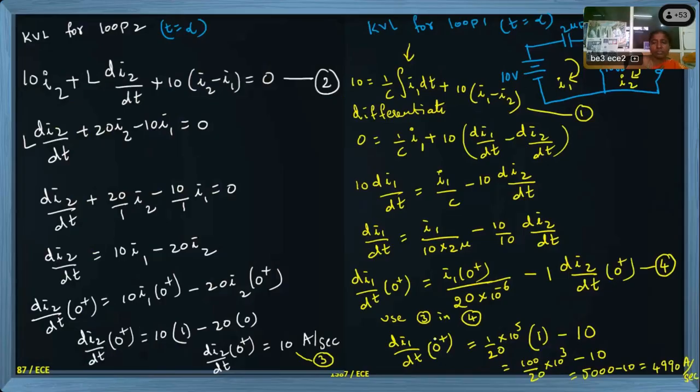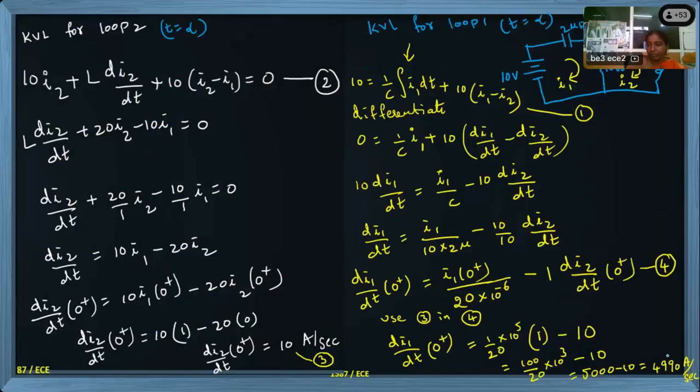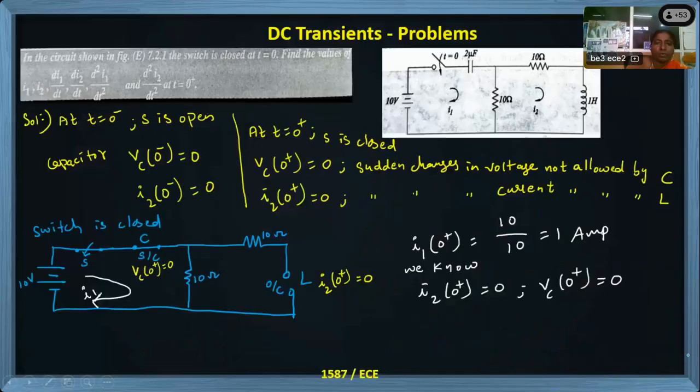Okay, this final answer I am taking as equation number 5. The LHS of equation 5 is dI1 by dt at 0 plus, and the value is 4990 ampere per second. You see our question, you should calculate the first order derivative and the second order derivative also at 0 plus.